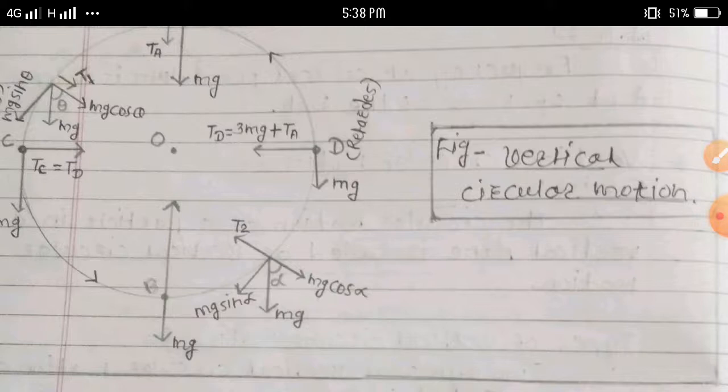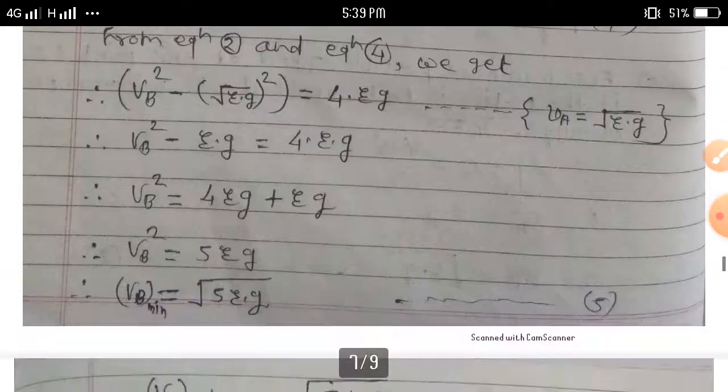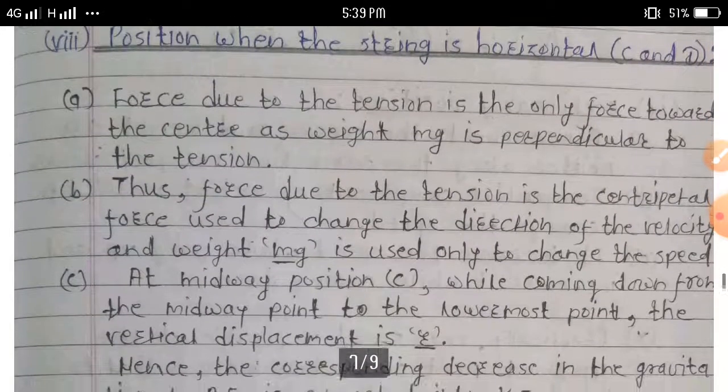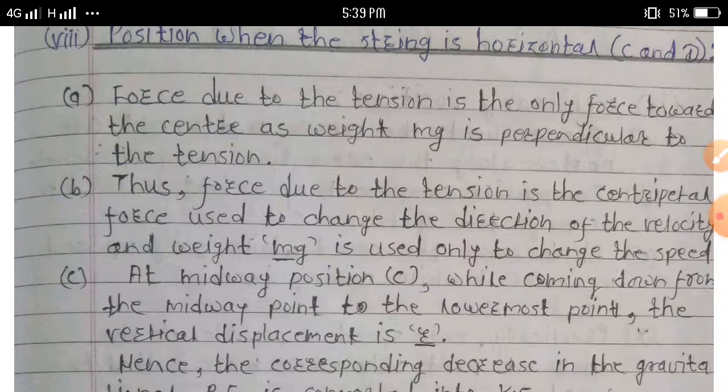This position C and D. Force due to the tension is the only force toward the center, as weight mg is perpendicular to the tension.